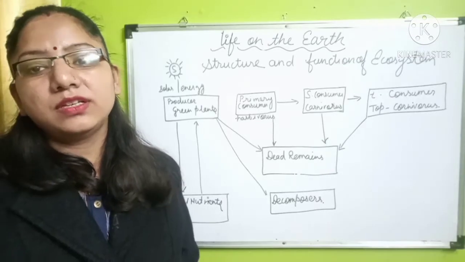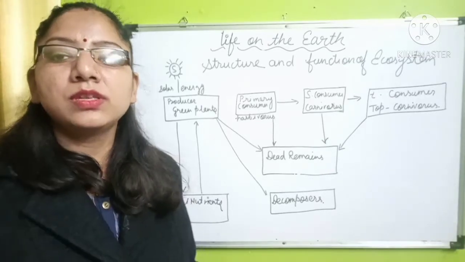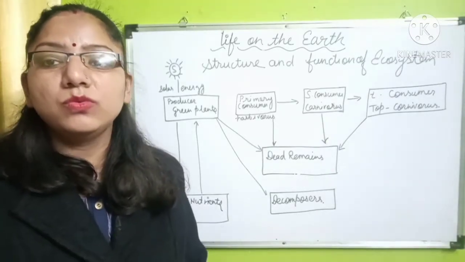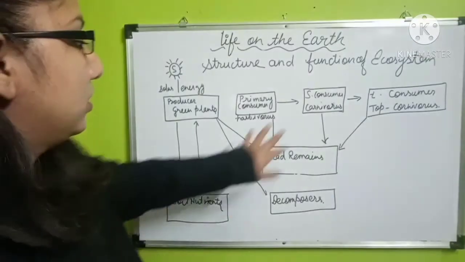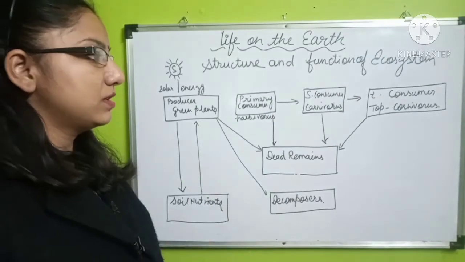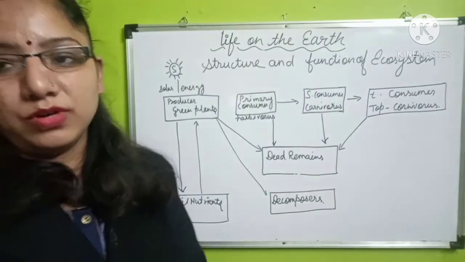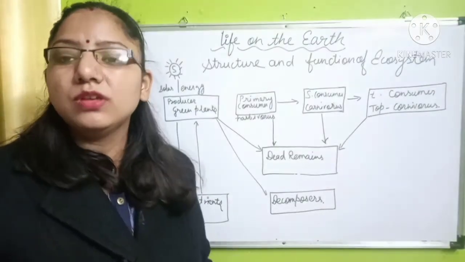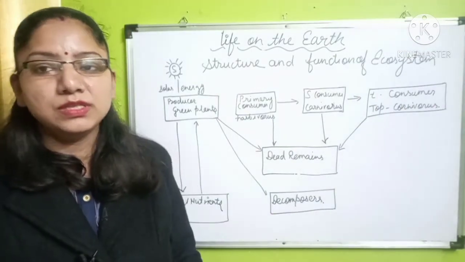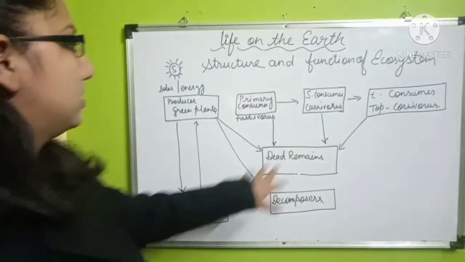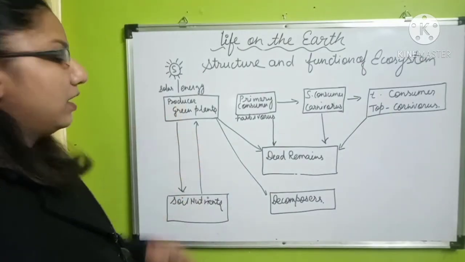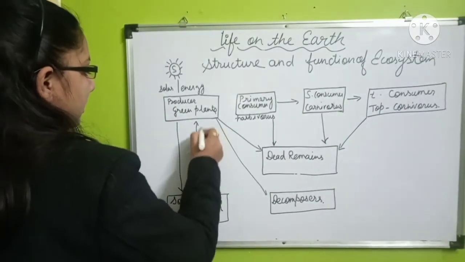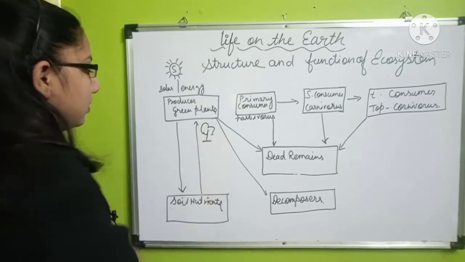And then after that, the top carnivore, which can include any person who can eat the carnivore. One more species is there which is known as the omnivore, and we include especially the human beings in the omnivores. But this time we will see this structure in which we can see the producer, in which we know the trees or the plants are there.